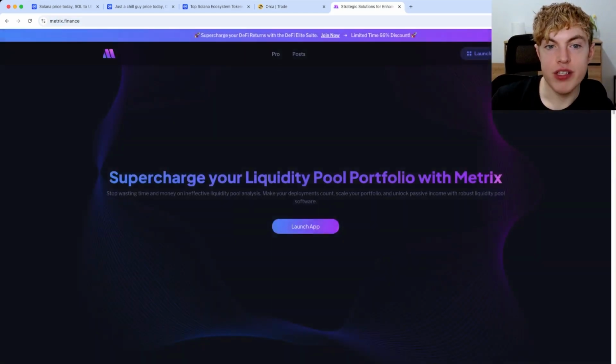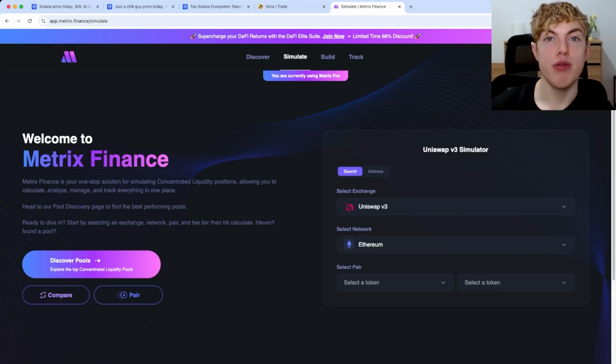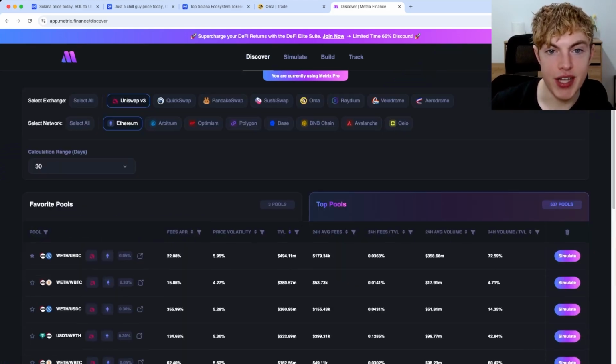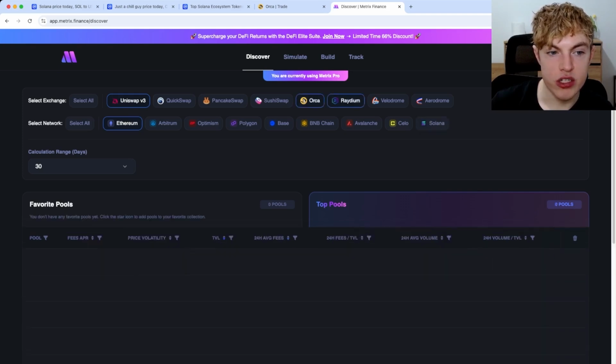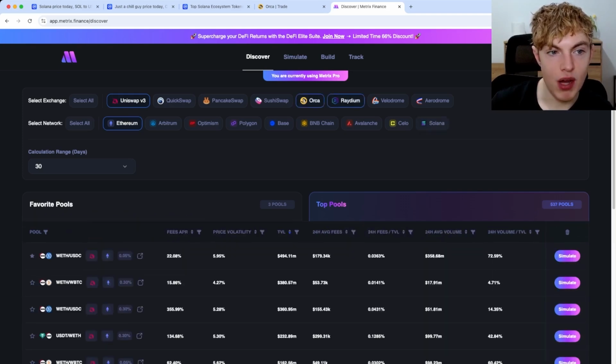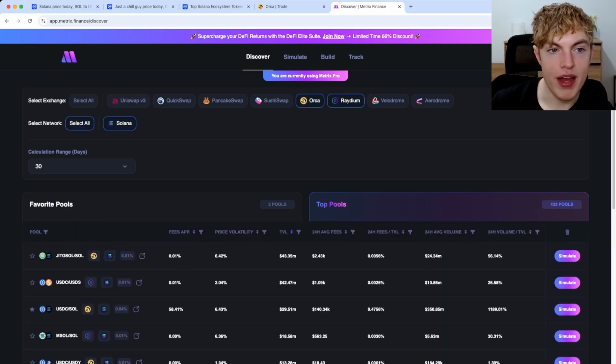If you head on over to Metrics Finance, you can find these opportunities. This is the best software for one, finding these liquidity providing opportunities, two, simulating your returns and seeing how much money you could potentially be making, and three, building out your portfolio. So if we go to the Discover section at the top, we're going to take a look at the exchanges and networks. Now for this video, we're just going to be talking about Solana. So I'm going to select Orca and Raydium for the exchange. I'm going to deselect Uniswap, and for the network, I'm going to select Solana.